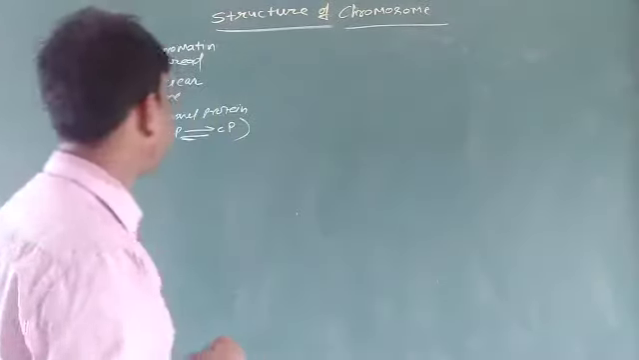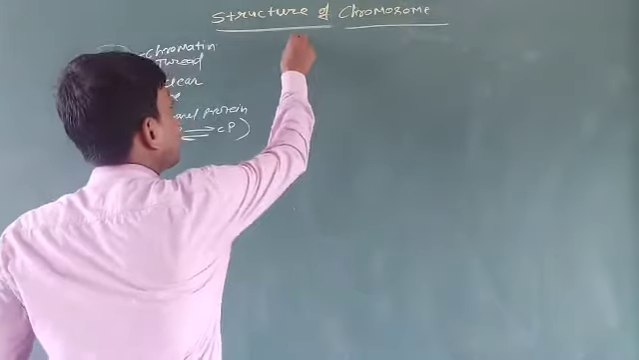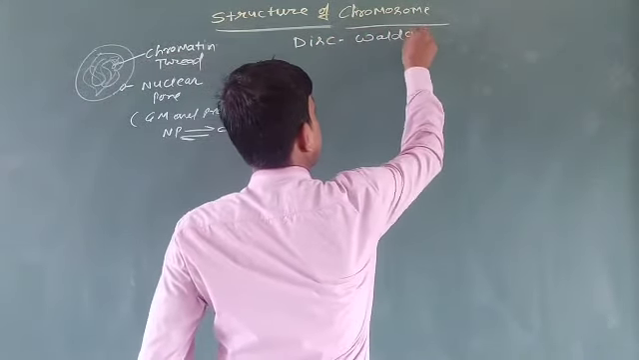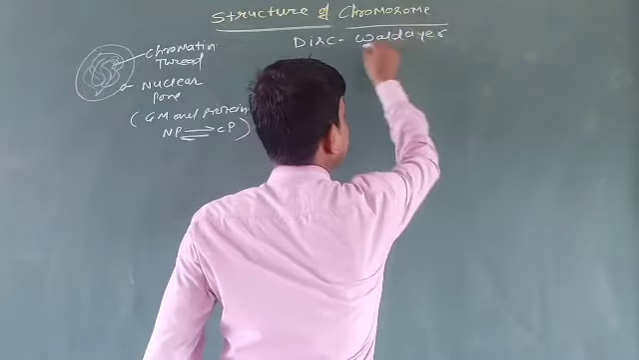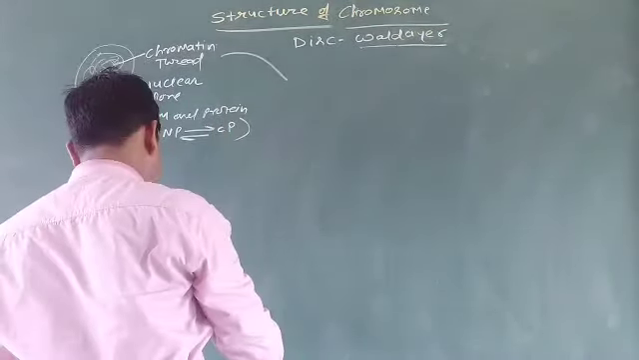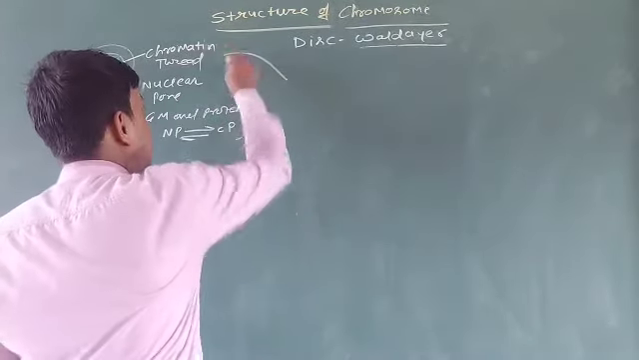So let us talk about the discovery. The chromosome was discovered by Waldeyer. Now back to the chromatin thread. What happened for the chromatin thread? Listen.